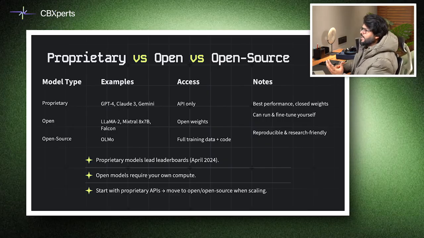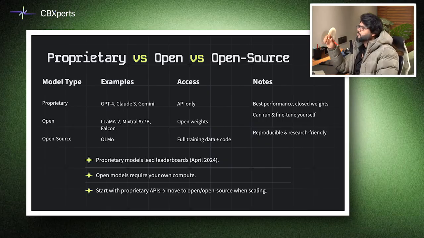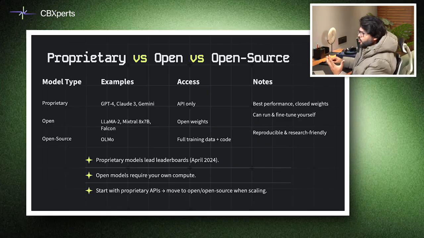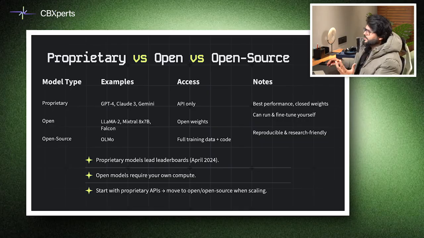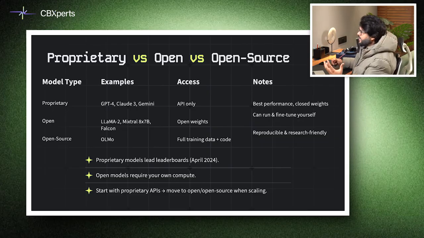Open source models like Llama provide full weights and code, making them reproducible and research friendly. A recommended strategy is to prototype with proprietary APIs and shift to open or open source models when scaling for production. In CreateBytes, we use GPT and Claude for purposes which are not exactly related to data privacy, or where there are no compliances which we have to follow. We use them for a lot of purposes including embedding generation.